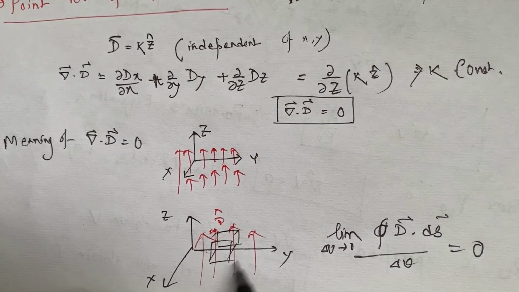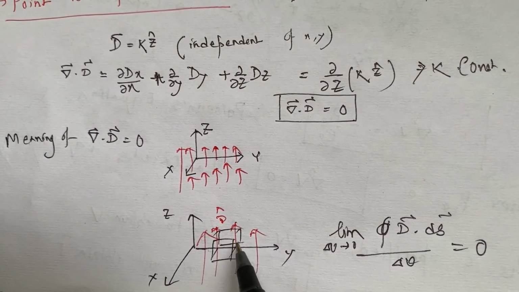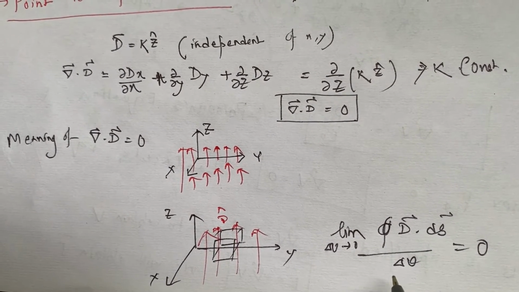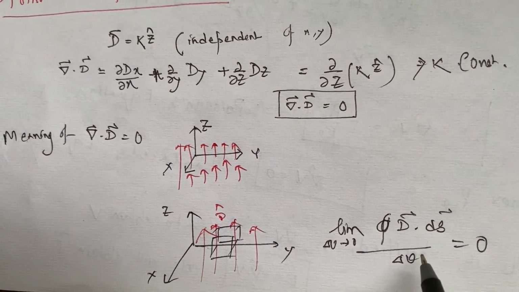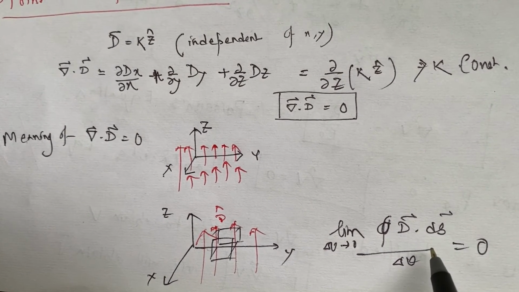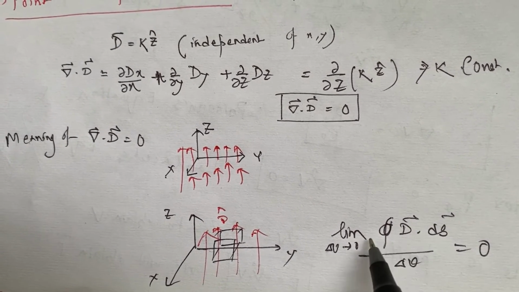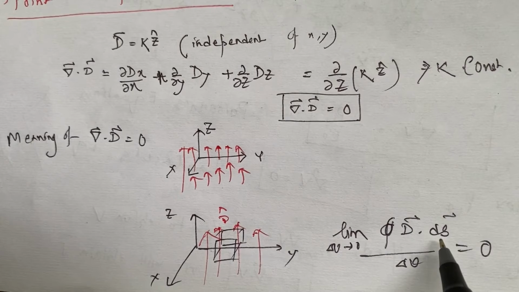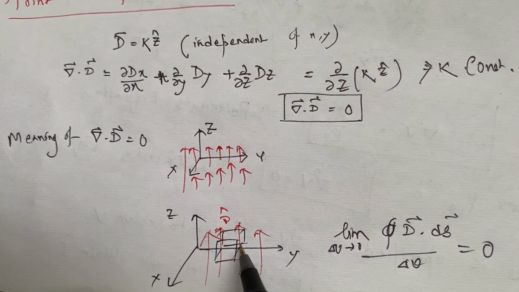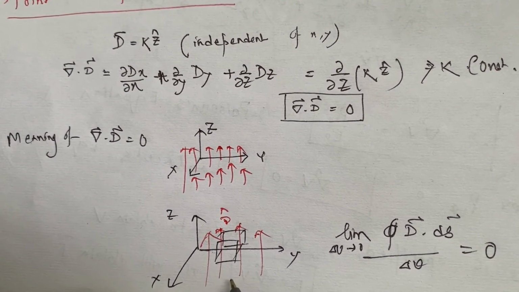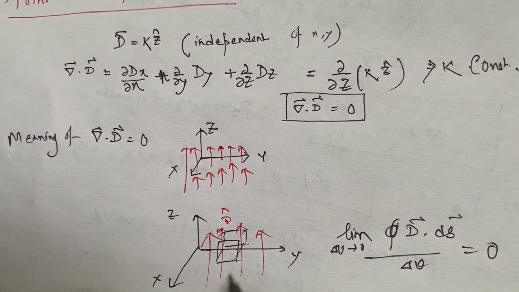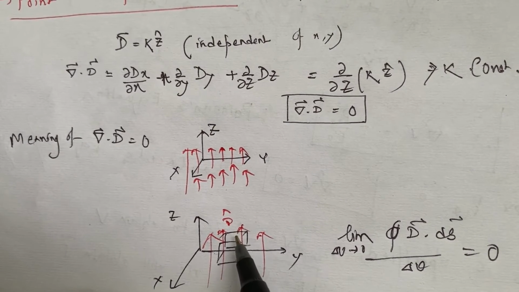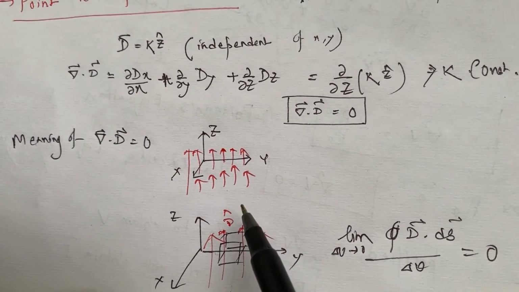So for this closed surface with volume del V, if we try to evaluate this integration, the numerator is evidently equal to 0, because if we look at this closed surface, the number of field lines going inside the surface is equal to the number of field lines going out of the surface.